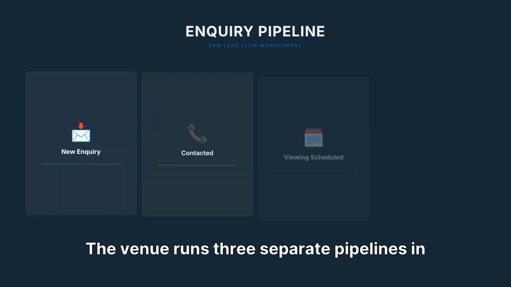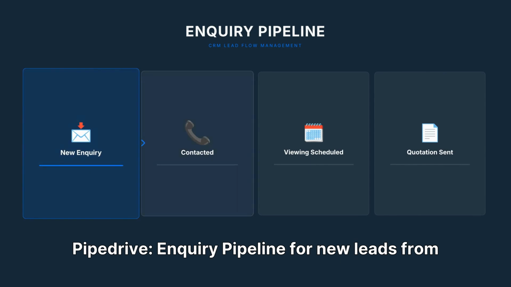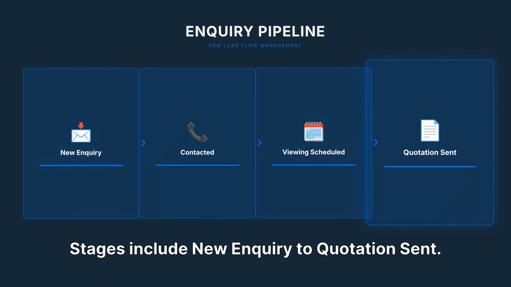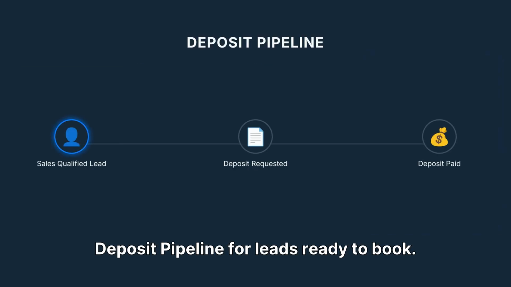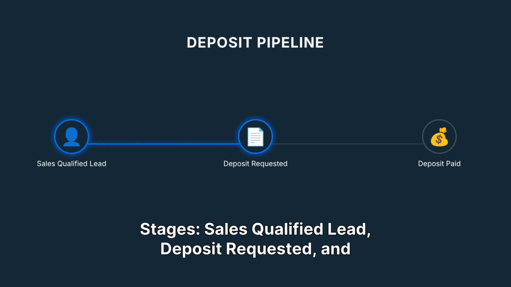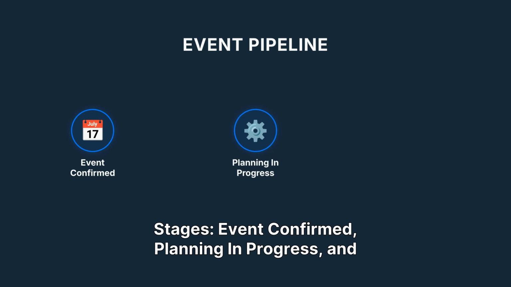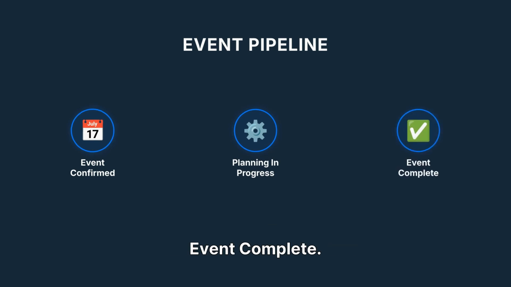The venue runs three separate pipelines in Pipedrive: Enquiry pipeline for new leads from website forms and Calendly. Stages include new enquiry to quotation sent. Deposit pipeline for leads ready to book. Stages: sales qualified lead, deposit requested, and deposit paid, which is our converted lead. And the event pipeline for confirmed bookings, managing the event delivery. Stages: event confirmed, planning in progress, and event complete.